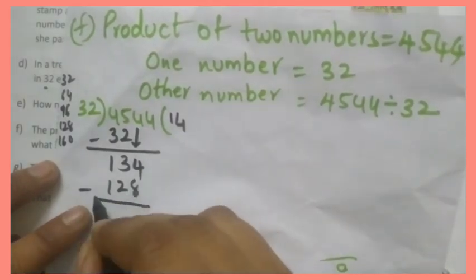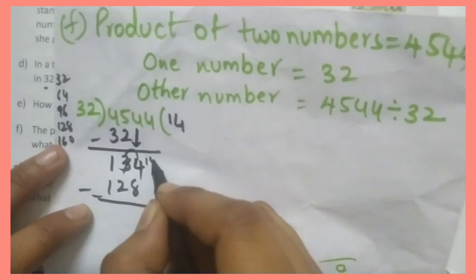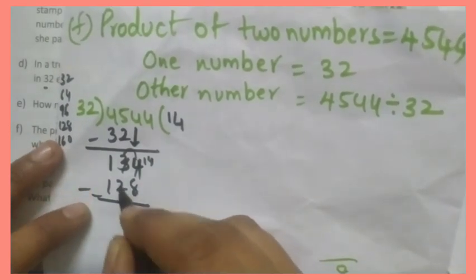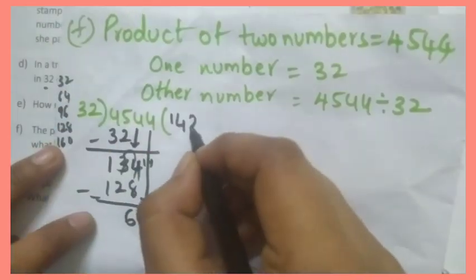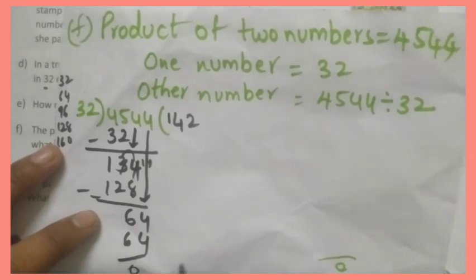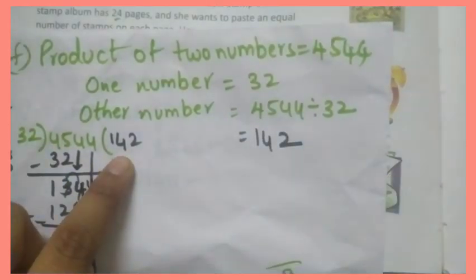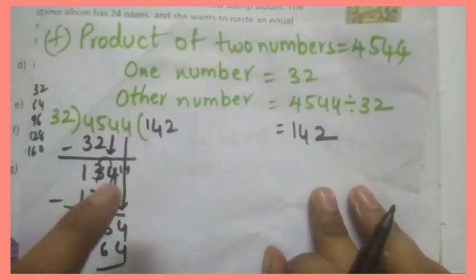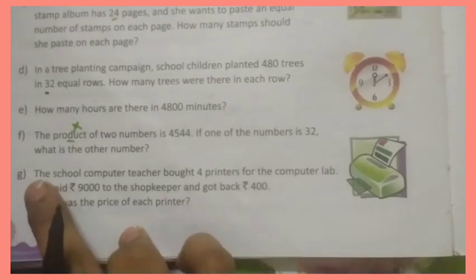Okay, now do subtraction. From 4 we cannot subtract 8, so we'll take borrow. It will be 14. 14 minus 8 is 6. Now we'll take this 4 here. 32 twos are 64. Okay, so the answer is 142. The other number is 142. This is F answer. Do this outside of the line. Okay, now look at G question.